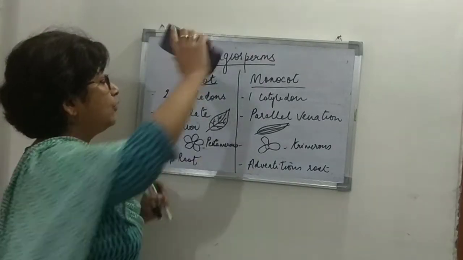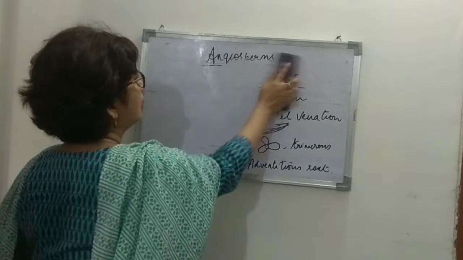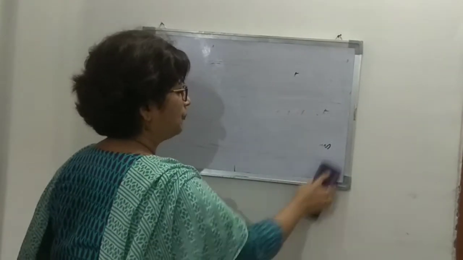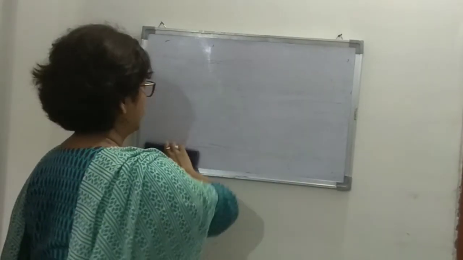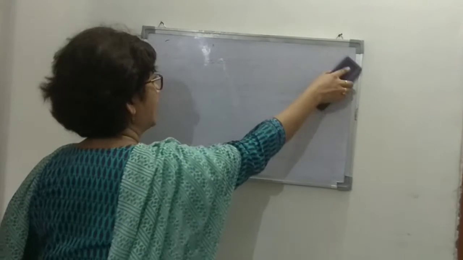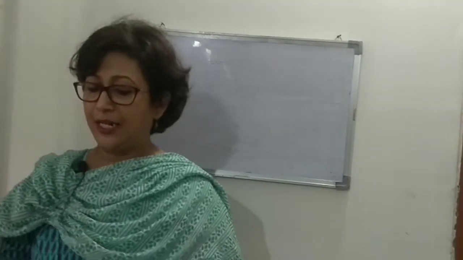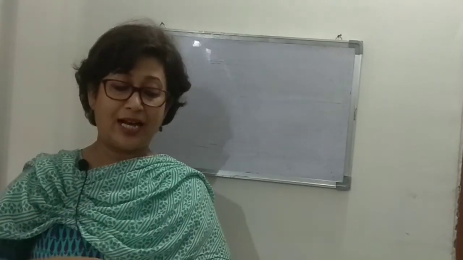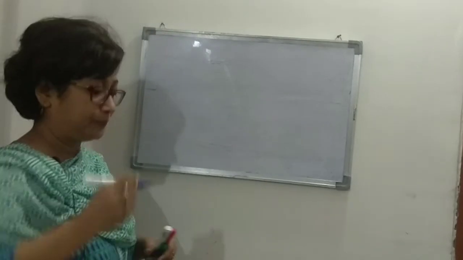Right, now we will start with the alternation of generation. Now this alternation of generation has already been, when you studied the life cycle of the various plants, you studied the alternation of generation also in that, right? But anyway, since that's in your syllabus, so we will continue this as another separate part, alternation of generation.